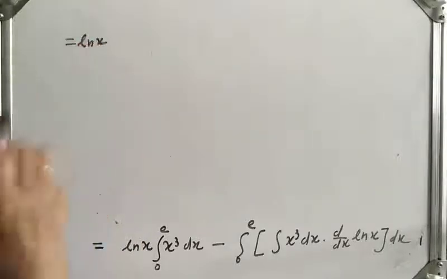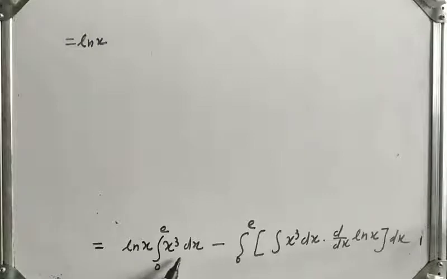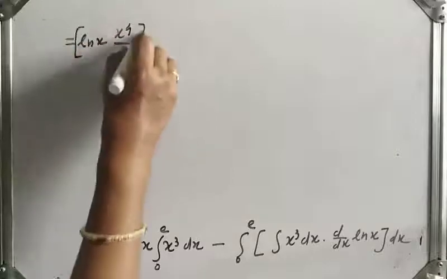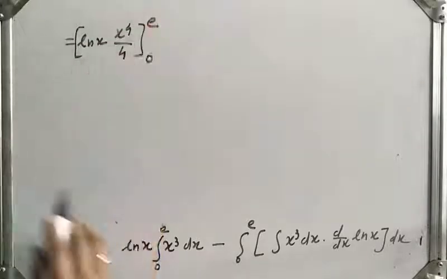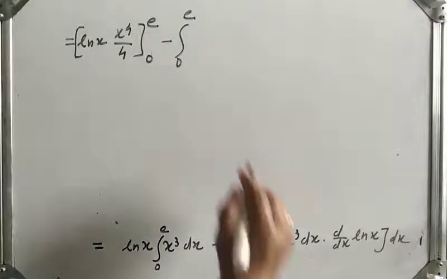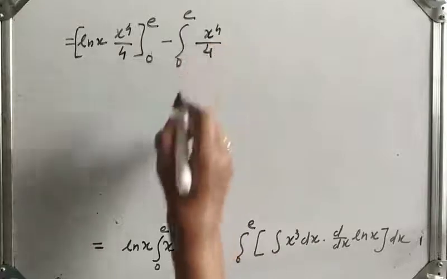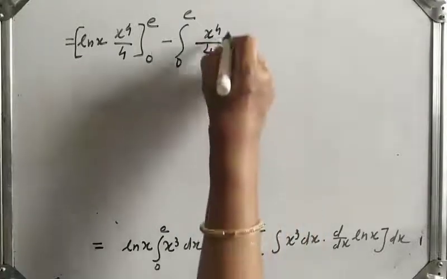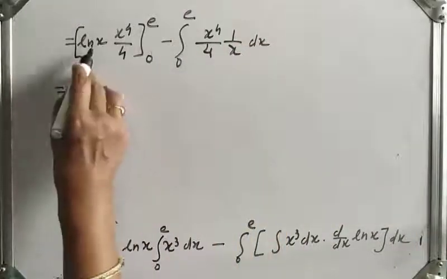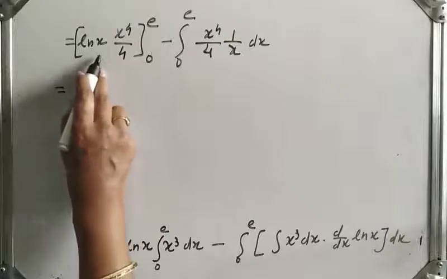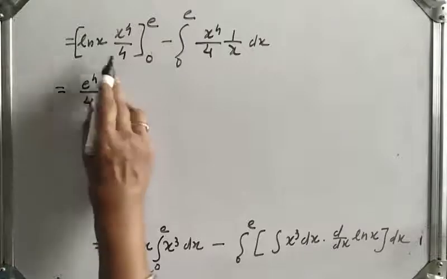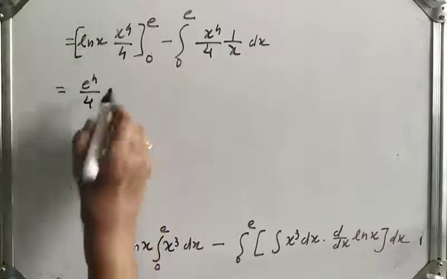to log x. Now integration of x cube dx is x raised to 4 upon 4 with limits 0 to e, minus integration 0 to e. Integration of x cube dx is x raised to 4 upon 4 into d dx of log x is 1 upon x into dx, which is equal to, here applying limit, log e, we know that log e is 1, and here e raised to 4 by 4 minus log 0 into 0, so we get 0 minus, now